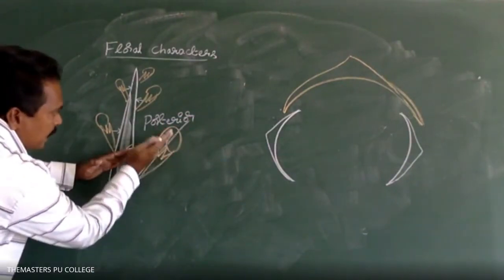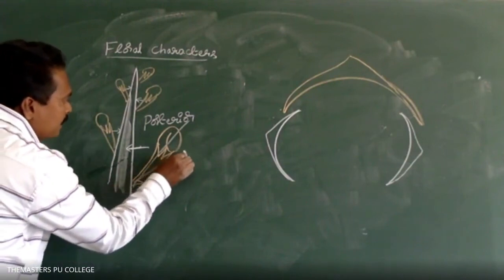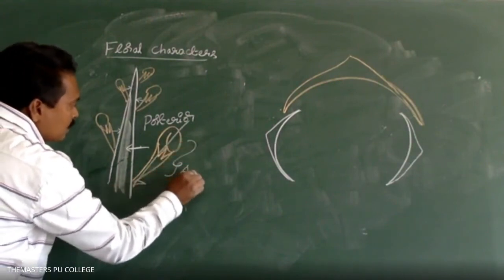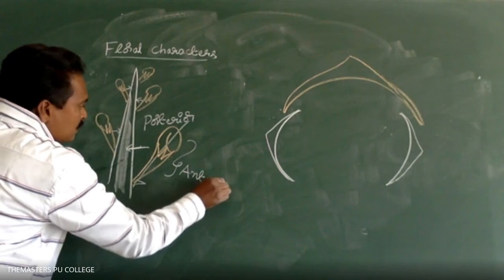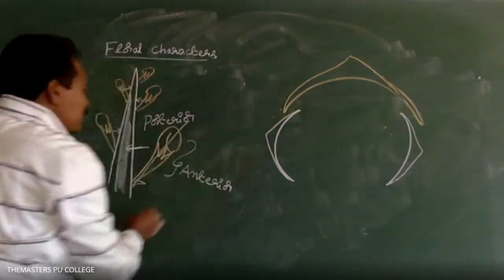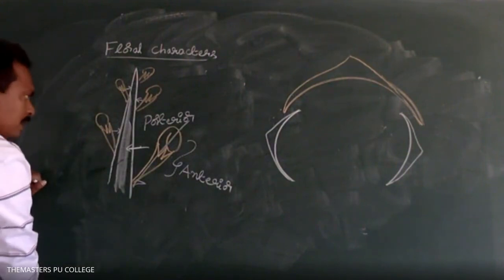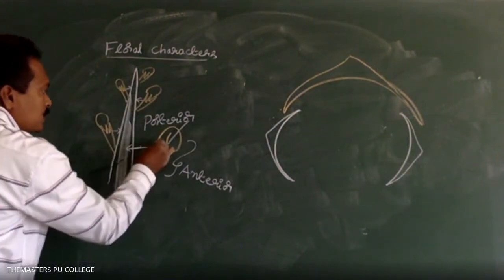The other side of the flower is called the anterior side.